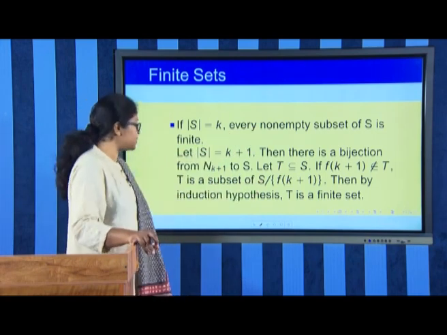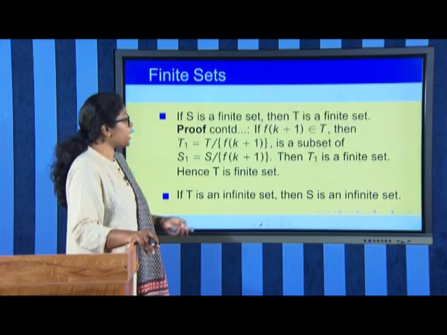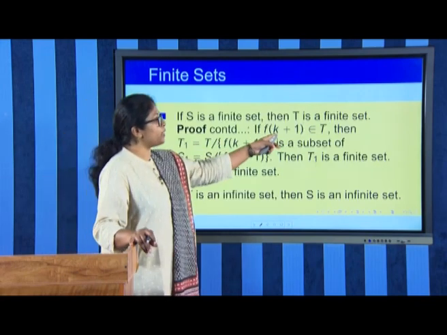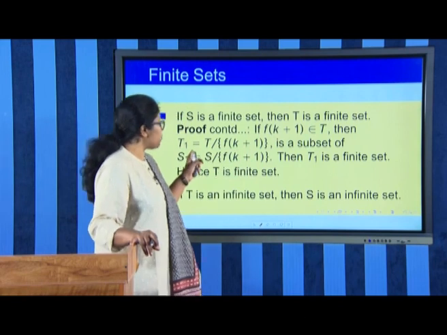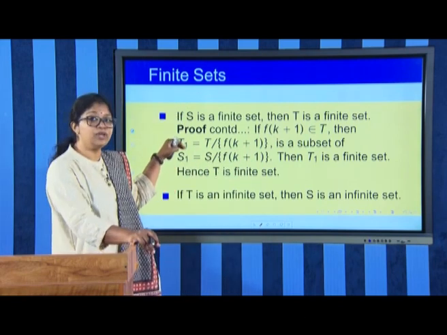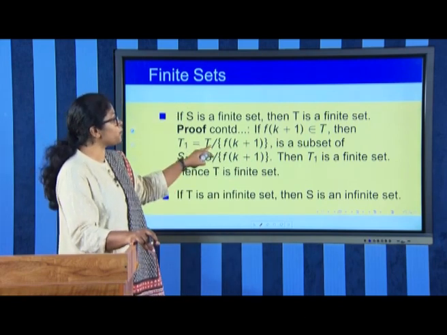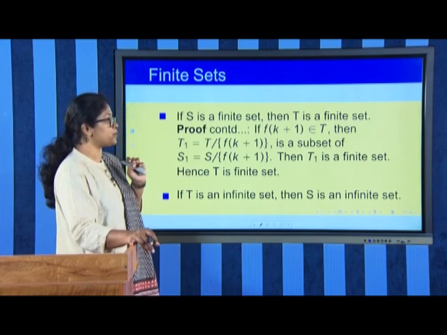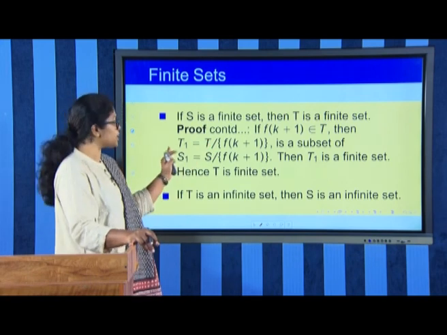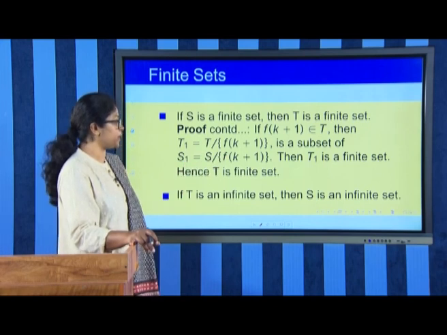So, we assume that f of k plus 1 belongs to T. Then we have a new set T1 which is equal to T minus f of k plus 1, which is a subset of S minus f of k plus 1.